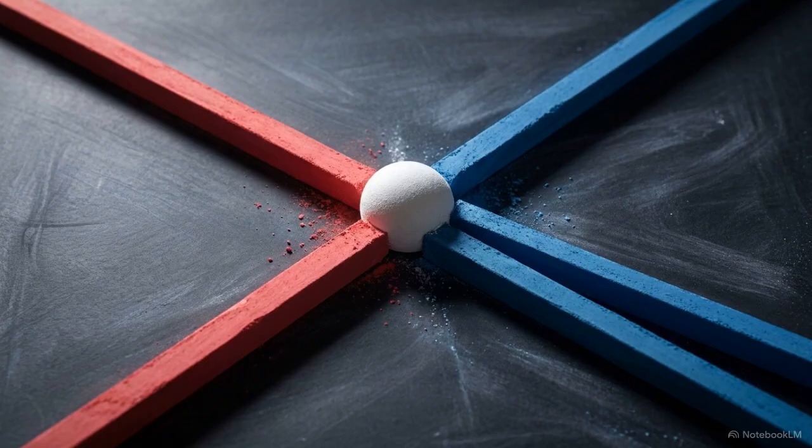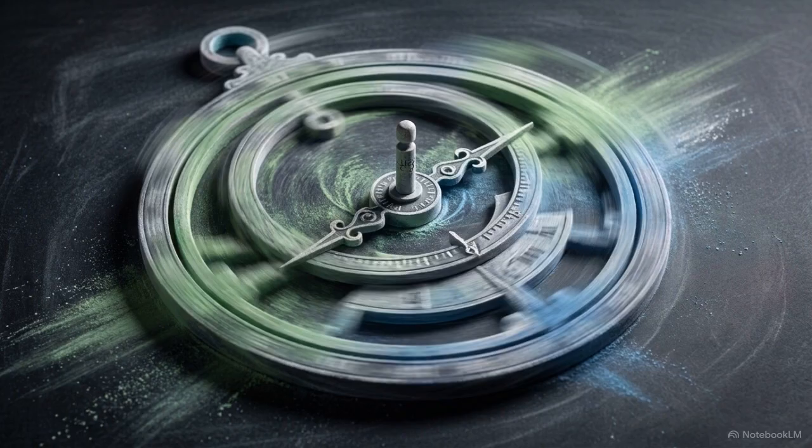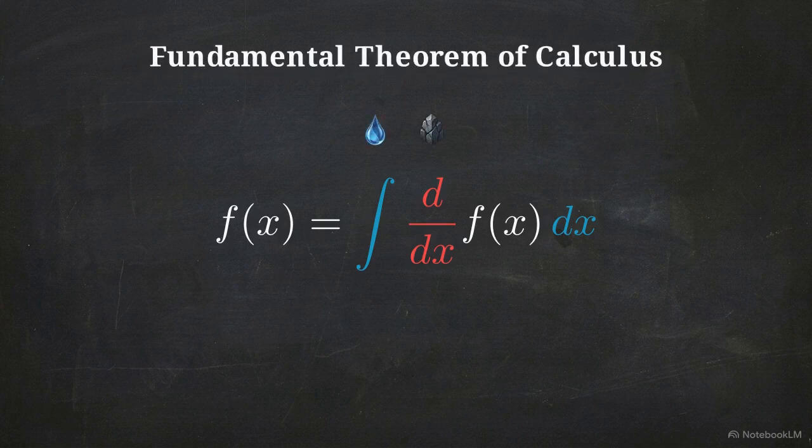The resolution occurs at node 7. This is the coordinate where the initial split, the 2, meets the triadic formation, the 3. In calculus, this stability is maintained by the constant of integration, plus c. It functions as the system's memory, ensuring the initial conditions aren't lost as the state transforms. Node 7 represents the structural alignment of the fundamental theorem of calculus.